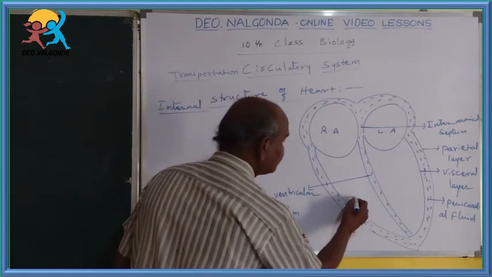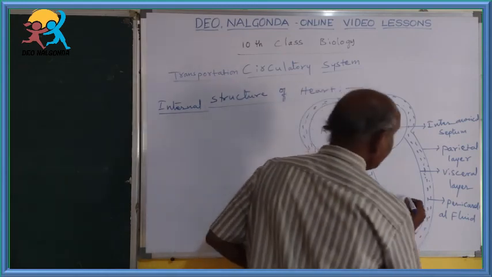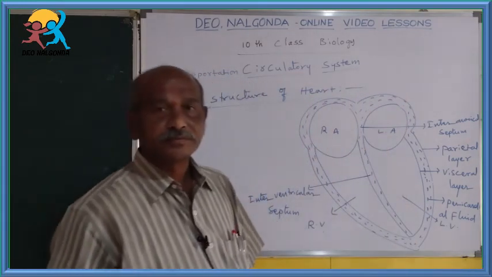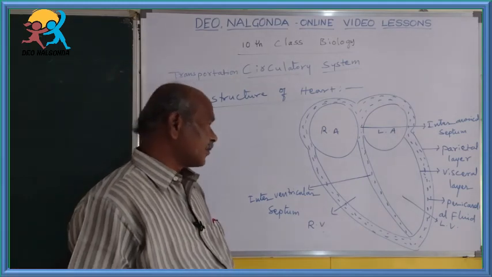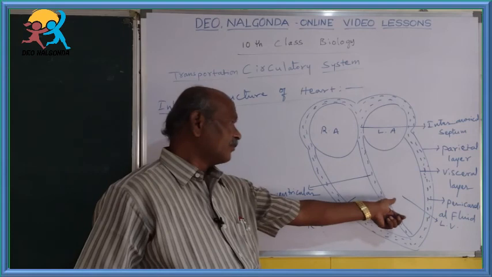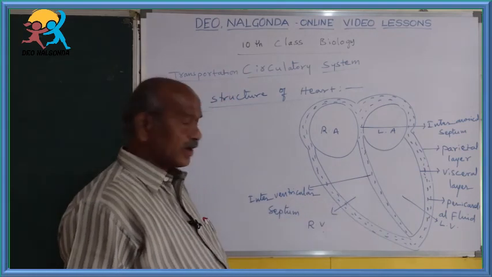One is called right ventricle and another one is called left ventricle. Like that, two ventricles are present. So in this one, same. Left ventricle is somewhat smaller than right ventricle.